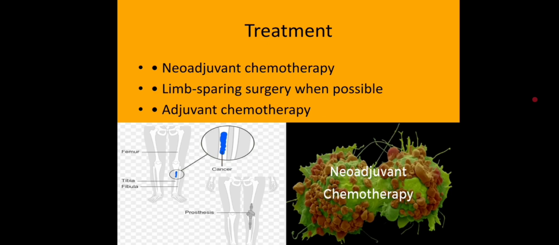Modern treatment involves a combination of chemotherapy and surgery. Most patients first receive neoadjuvant chemotherapy. This helps shrink the tumor and destroy microscopic cancer cells. Next comes surgery. Whenever possible, surgeons perform limb-sparing procedures to remove the tumor while preserving the affected limb. After surgery, adjuvant chemotherapy is given to eliminate any remaining cancer cells and reduce the risk of recurrence.